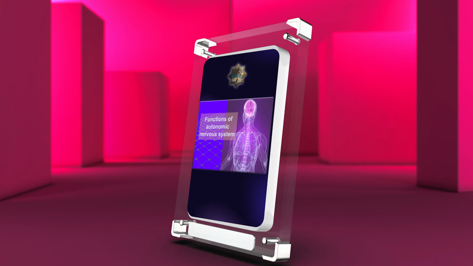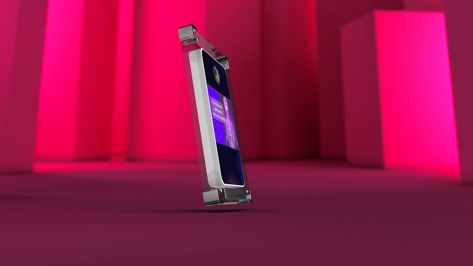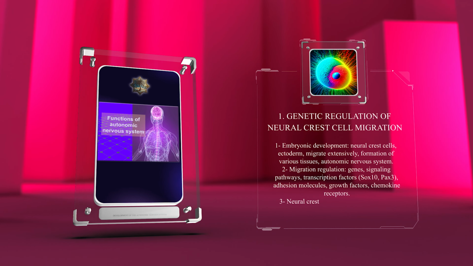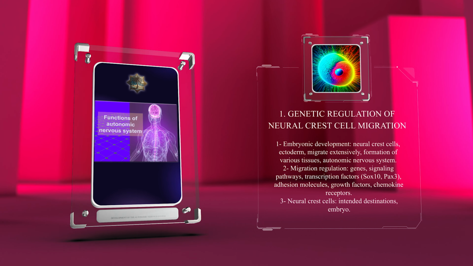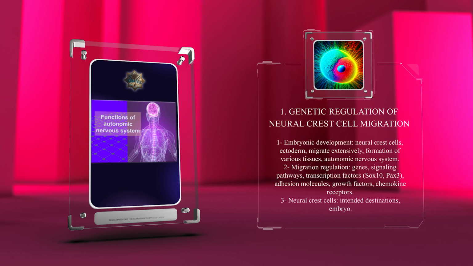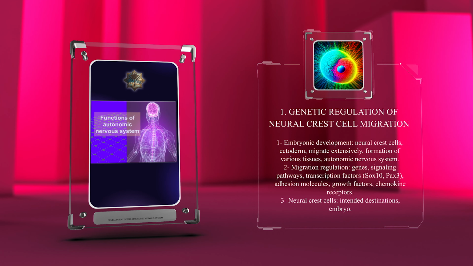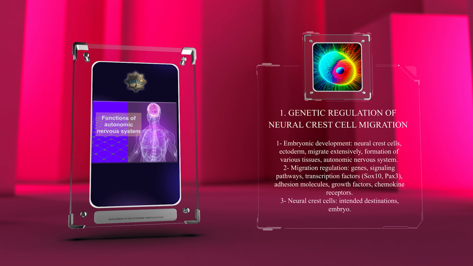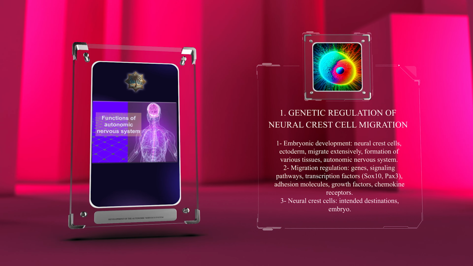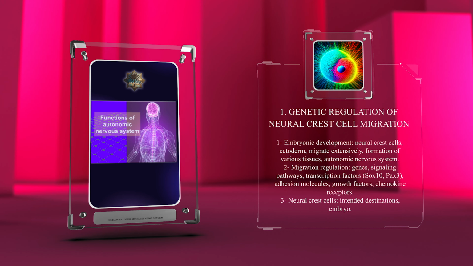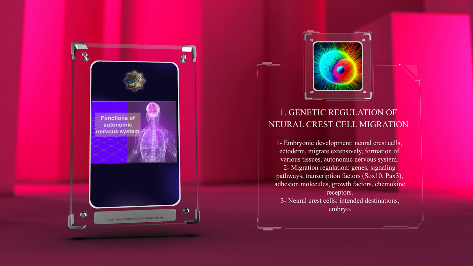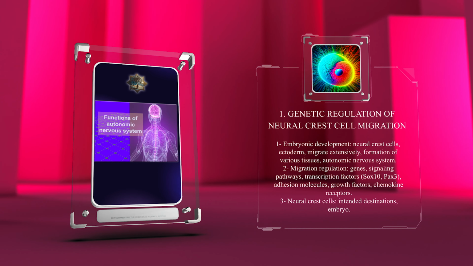implications of developmental disorders. During embryonic development, neural crest cells originate in the ectoderm and migrate extensively throughout the embryo, eventually contributing to the formation of various tissues, including the autonomic nervous system. This migration is precisely regulated by specific genes and signaling pathways. Through complex interactions, transcription factors such as SOX10 and PAX3 control the expression of adhesion molecules, growth factors, and chemokine receptors, guiding neural crest cells towards their intended destinations within the embryo.